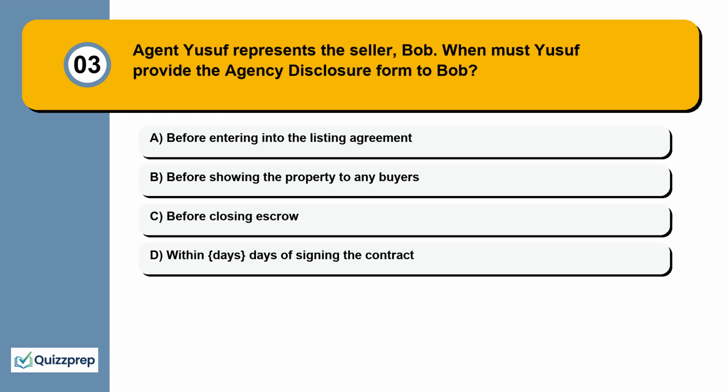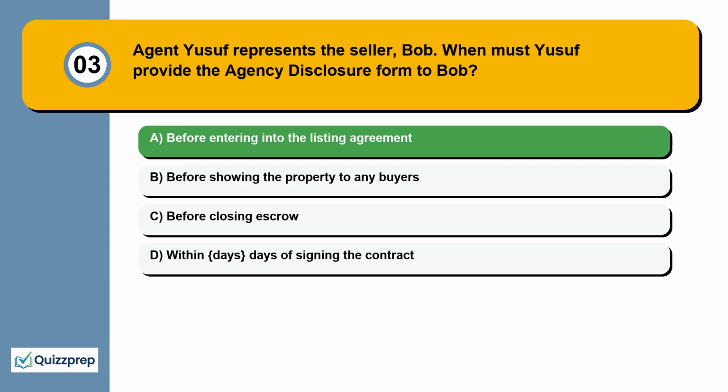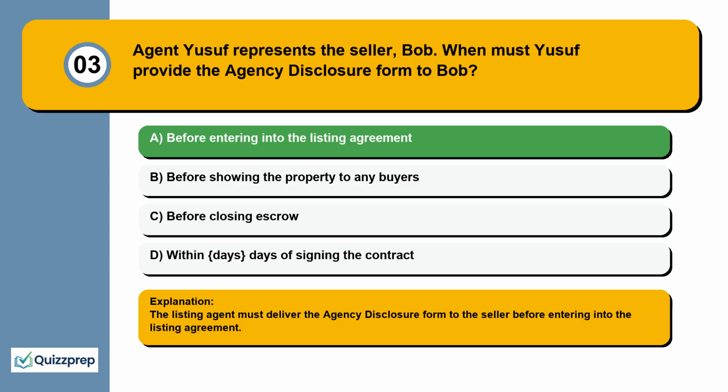Question 3. Agent Yusuf represents the seller, Bob. When must Yusuf provide the agency disclosure form to Bob? Before entering into the listing agreement, before showing the property to any buyers, before closing escrow, within days of signing the contract. The listing agent must deliver the agency disclosure form to the seller before entering into the listing agreement.